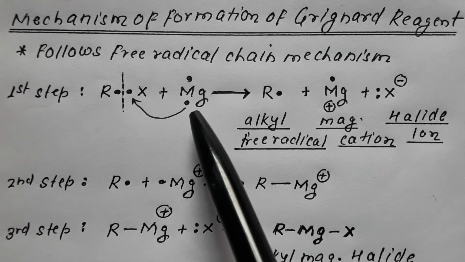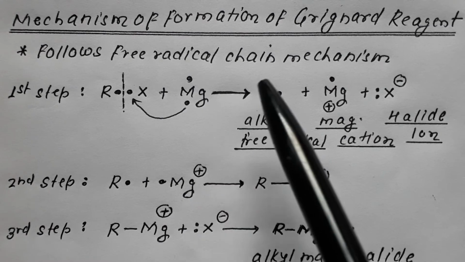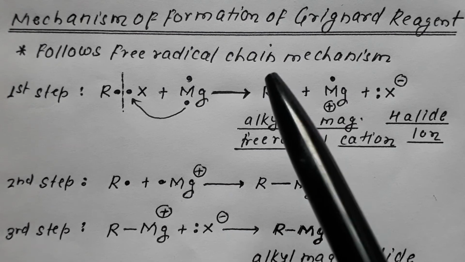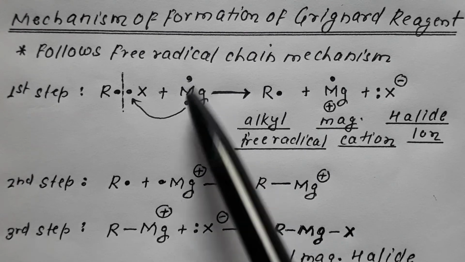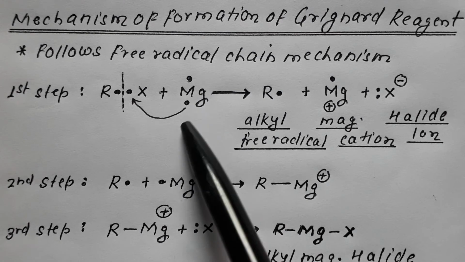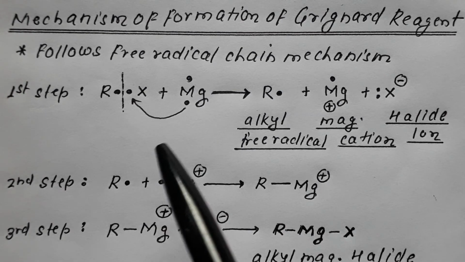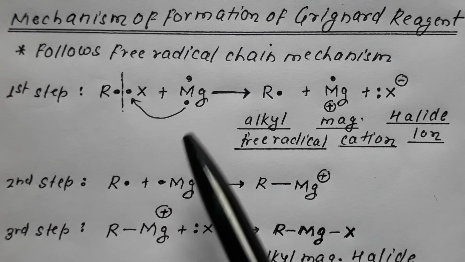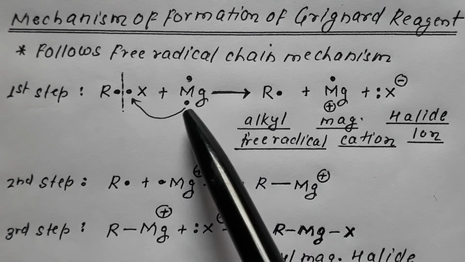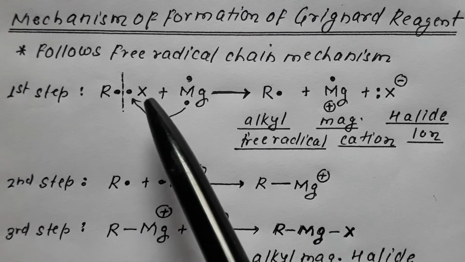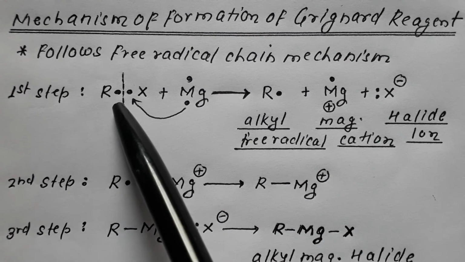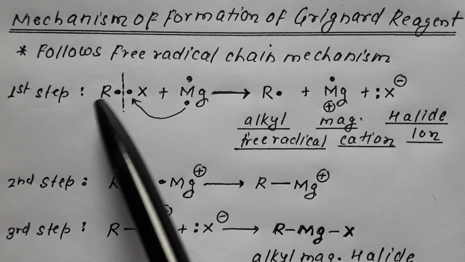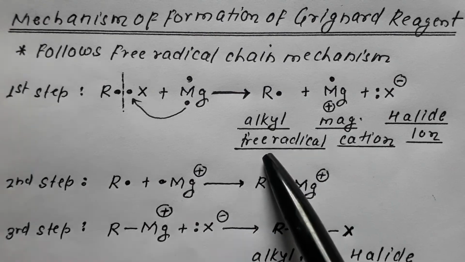Now this magnesium has 2 electrons in its outermost orbit. It is 1s2, 2s2, 2p6 and 3s2, 2 electrons in the outermost orbit, of which 1 electron goes to halo, converting it into halide. So this magnesium loses one electron and converts into positive charge. Halo gains one electron and converts into negative charge halide, and this R converts into R with a single electron, that is alkyl free radical.